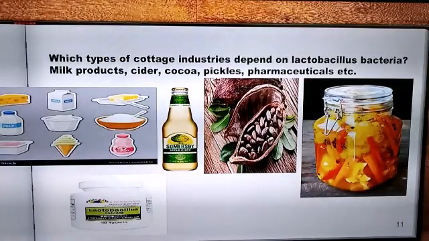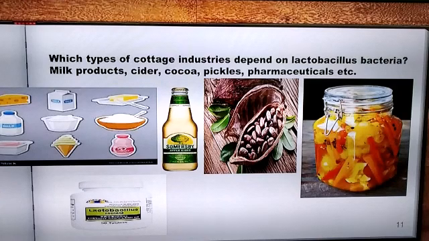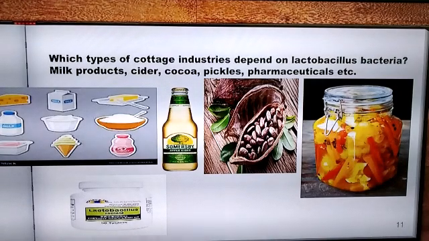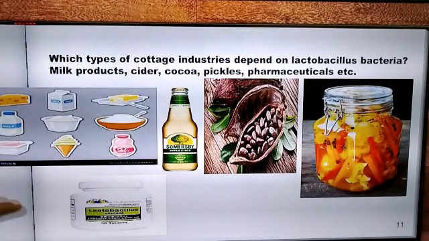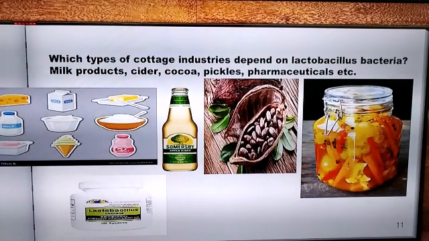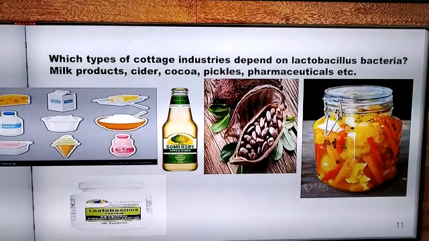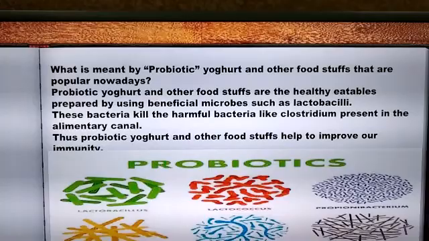Which type of cottage industries depend on the lactobacillus bacteria? So the milk product industry could be making cheese, butter, ghee, ice cream, etc. It is also the cottage industry like the industry making apple cider vinegar, or the one making cocoa, or the one making pickles from the lactic acid, or the pharmaceuticals, the medicines that are being made from the lactobacillus bacteria. These are the types of cottage industries which depend on the lactobacillus bacteria.